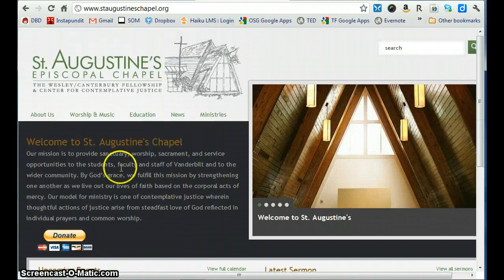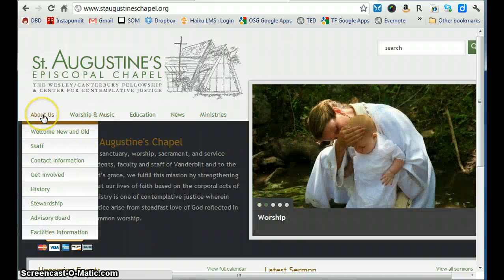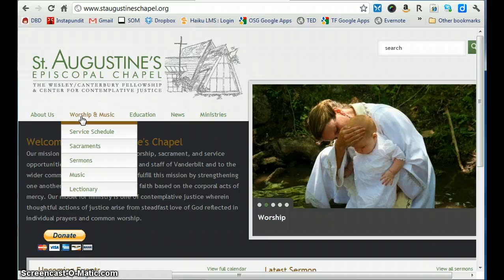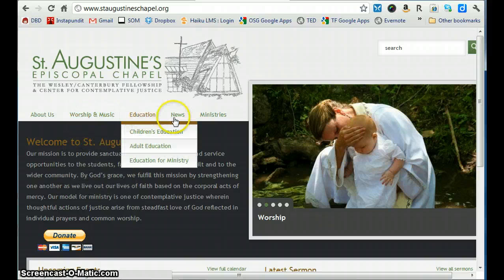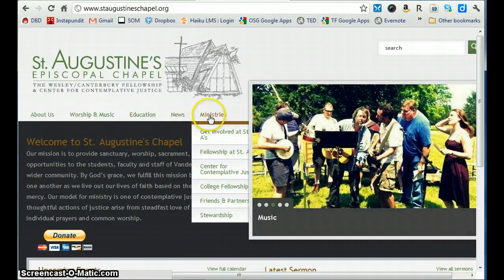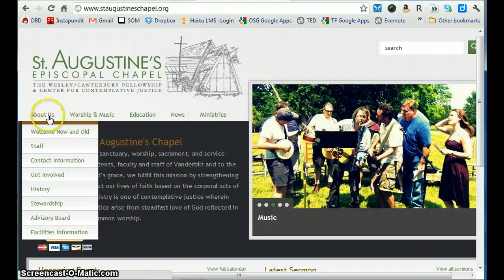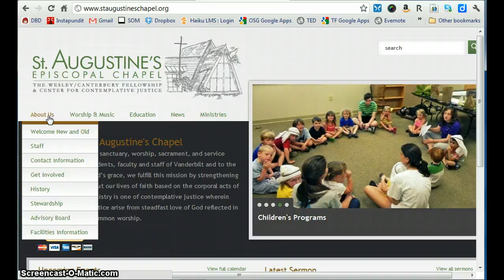Let's take a look at some other bits of information that we have. We've got 5 categories up here: about us, worship and music, education, news, and ministries. So notice when I go to About Us and put my cursor over, there are all of these pages that you may go to get more information.